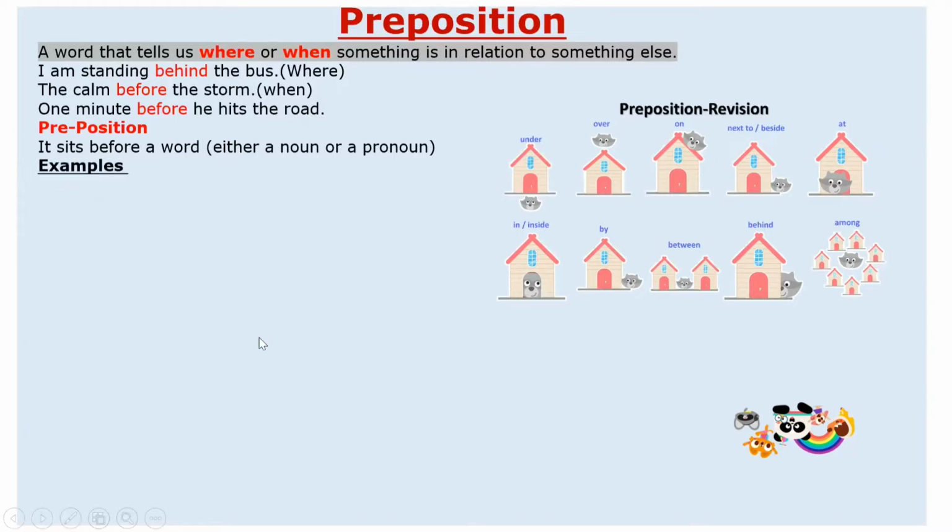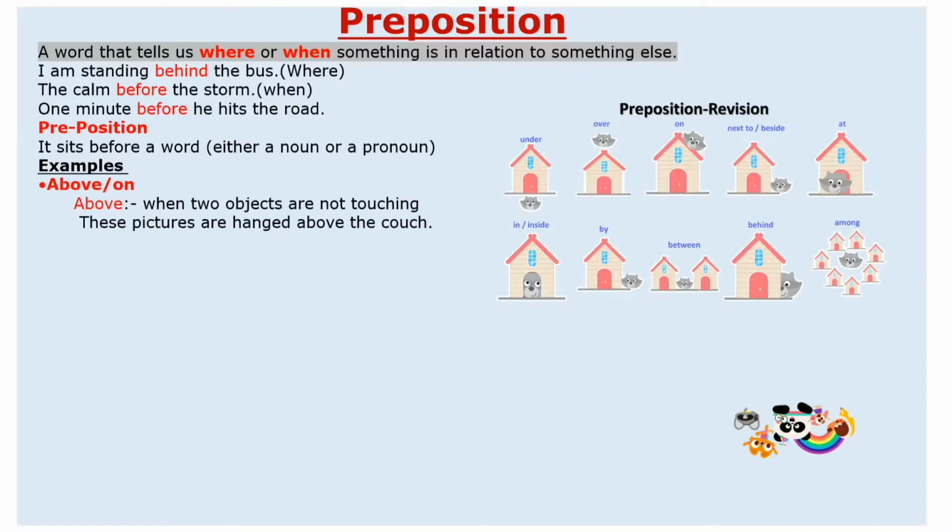Let's have a look at some more examples of prepositions. With above and on, students get confused about where to use above and where to use on, and it is very simple. You use on when something is in touch with the surface of another object, and above when the object is not in touch with the other object.